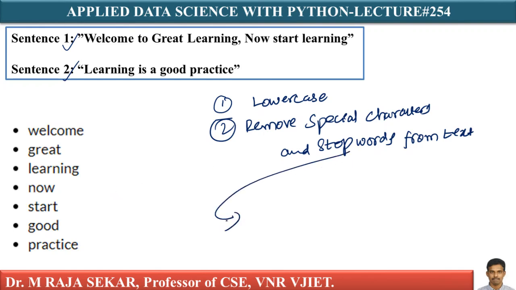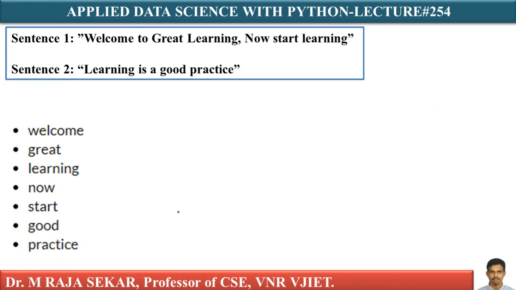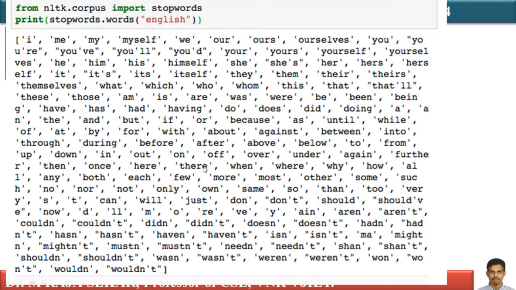What are stop words? Stop words are the words that do not contain much information about the text, like is, a, the. All these are stop words, isn't it? And many more. Anyway, we will try to understand in the NLTK library what the stop words are. These are the stop words.